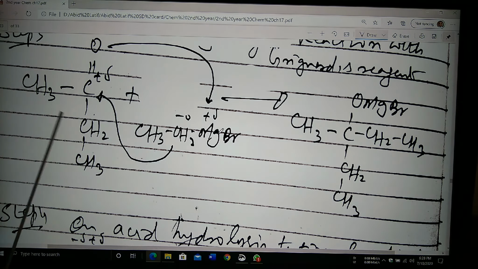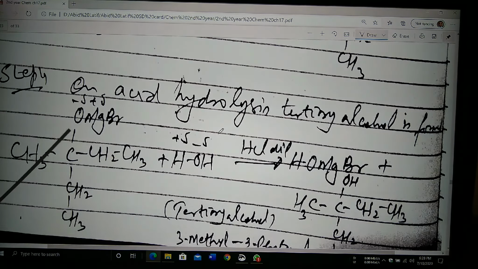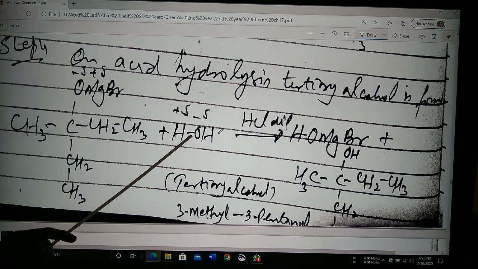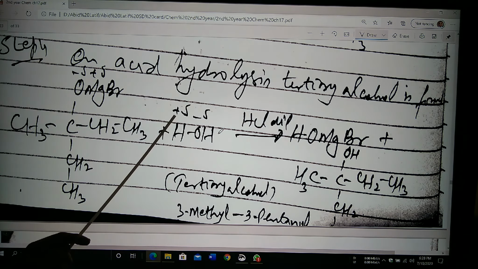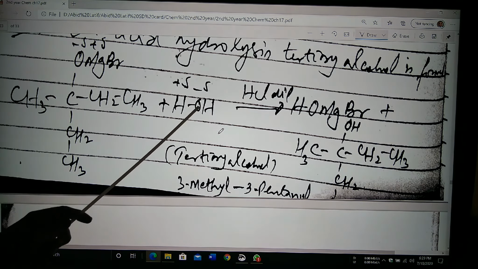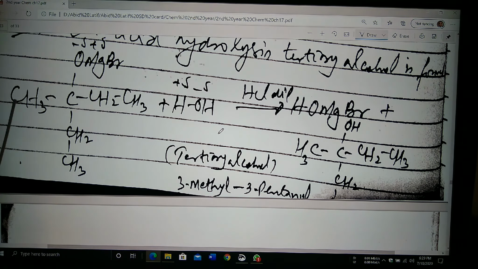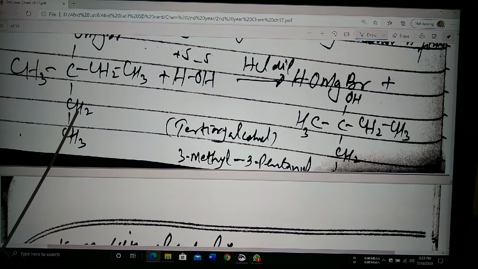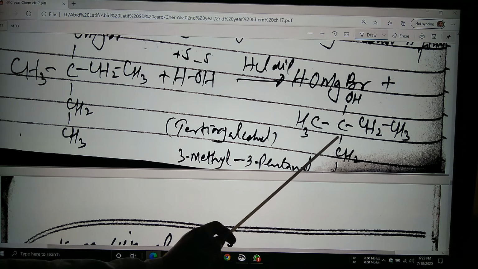Basically this is same reaction as we have already discussed above. So in this fourth step, now on acid hydrolysis, H, and this is partial negative, this is partial positive, partial negative and partial positive. This H will attack on this oxygen and Mg on this OH in the presence of acid to form the OH MgBr, and the next one CH3 C CH2 CH2 CH3 and this one is the OH. This is the final product of the ester.